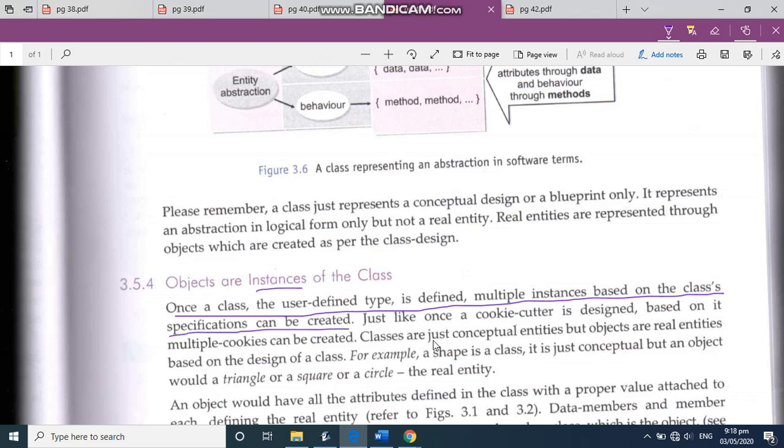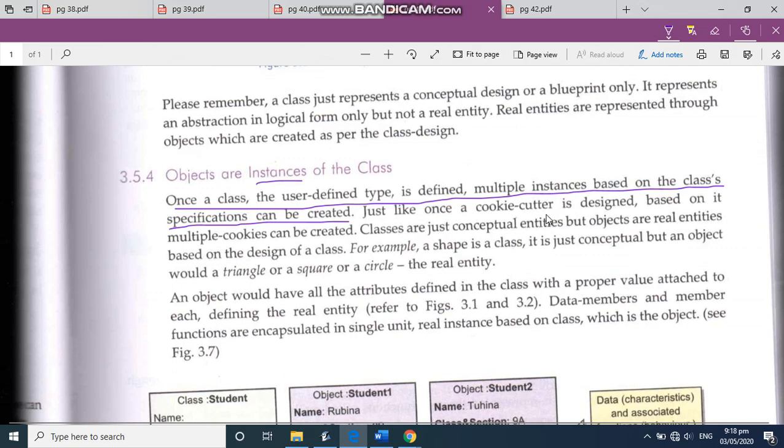Just take a look at a cookie cutter. Once it is designed, that's a class, but you can make as many shapes out of it. See, shape is the name of the class. Now we have different shapes. We have triangle, we have square, and we have circle. These are the real entities.